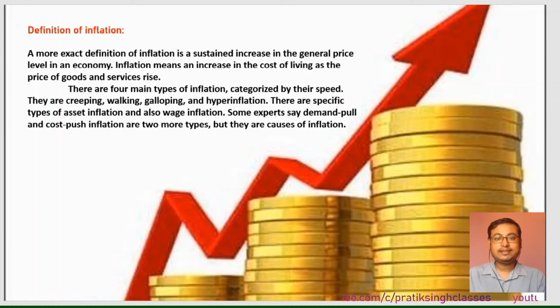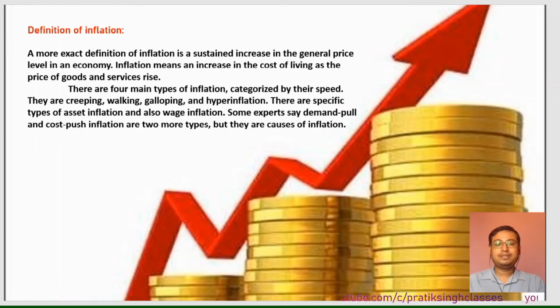Inflation means an increase in the cost of living as the price of goods and services rises. If suppose you are living in a rented house and your landlord has increased the rent, then how much it has increased comes under inflation. Then from last year to this year, how much the prices of FMCG have increased comes under inflation.